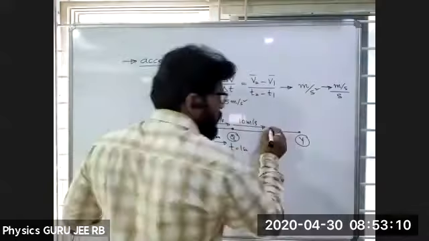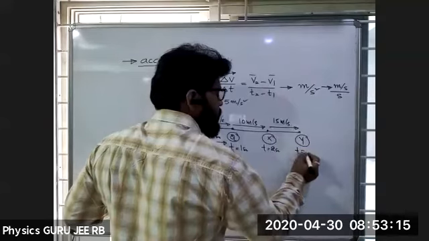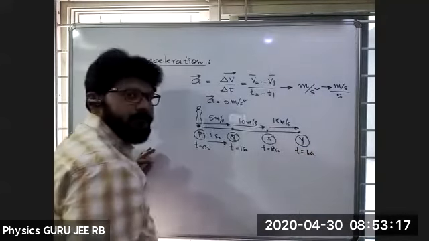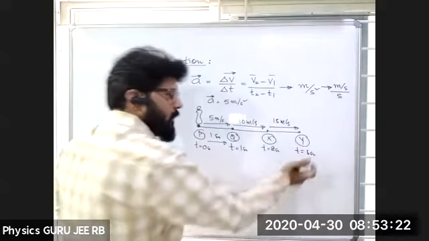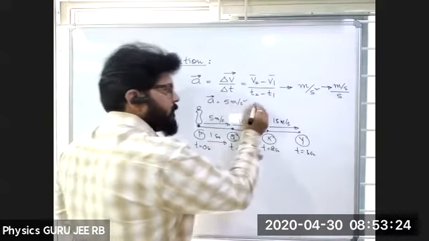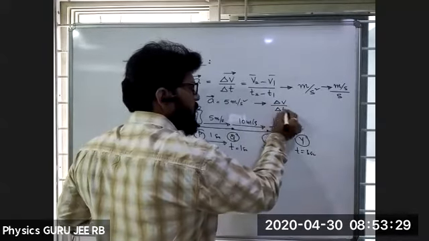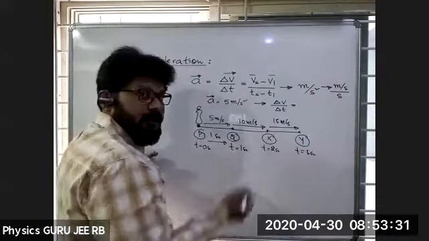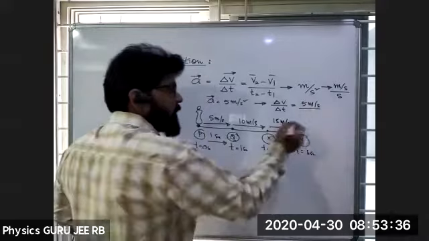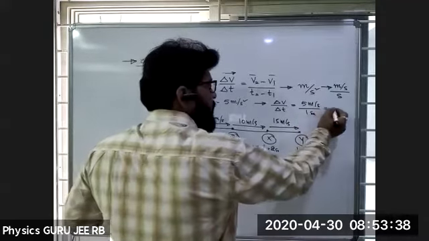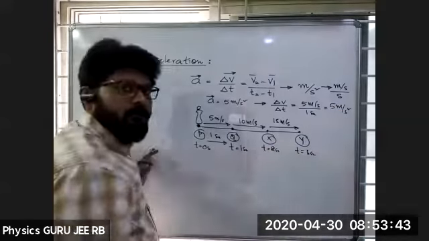If you take one more point here, this is 15 meter per second, and here t is equal to 3 seconds. Here V2 minus V1 and T2 minus T1. We are clearly getting change in velocity by change in time. Change in velocity is 5 meter per second, change in time is 1 second. So finally we can write 5 meter per second square. That is the meaning of the units.